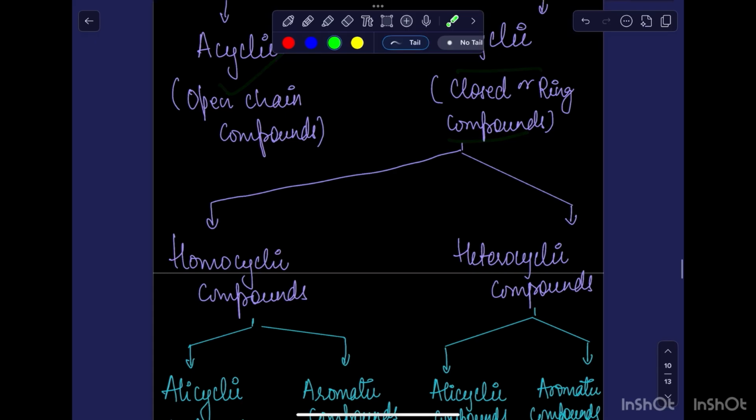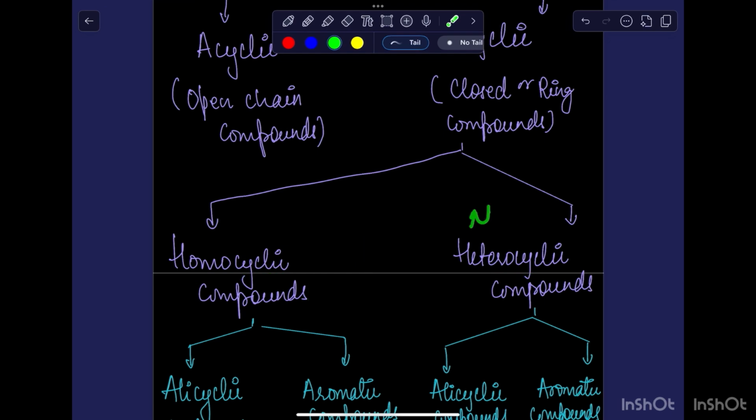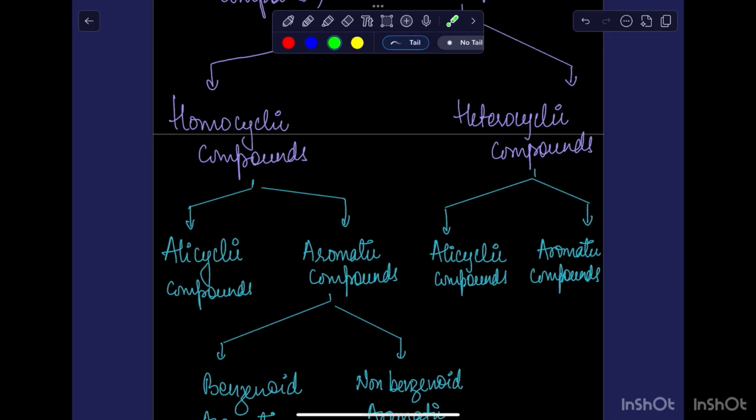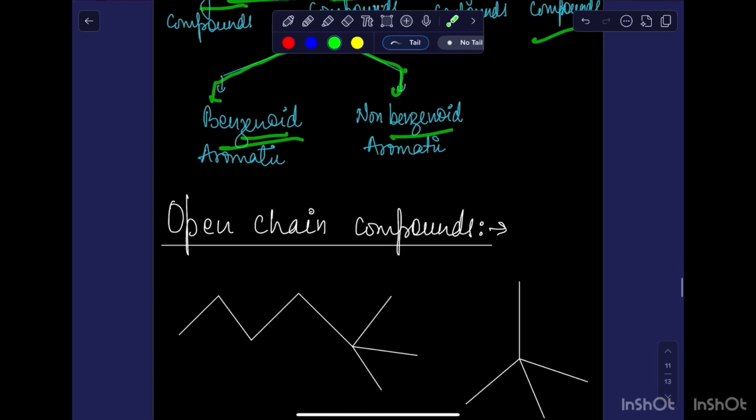It is divided into homocyclic and heterocyclic. Homo means the ring contains only one type of atom, which is carbon, and hetero means the ring will have one heteroatom, meaning an atom other than carbon, which is generally nitrogen, sulfur, or oxygen. Homocyclic compounds are alicyclic and aromatic. Similarly, heterocyclic compounds are also alicyclic and aromatic. Aromatic compounds are further divided into benzenoid and non-benzenoid. These are examples of open chain, closed chain, homo, and hetero, which I have already discussed.